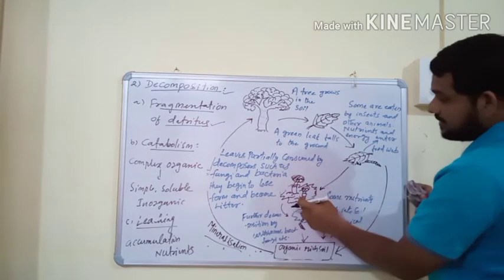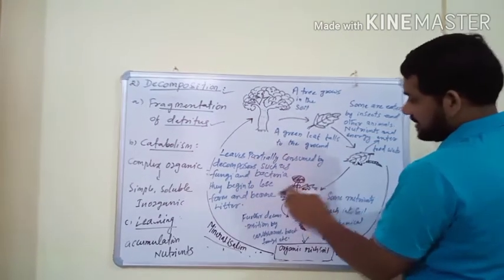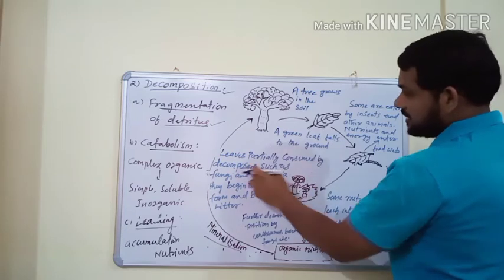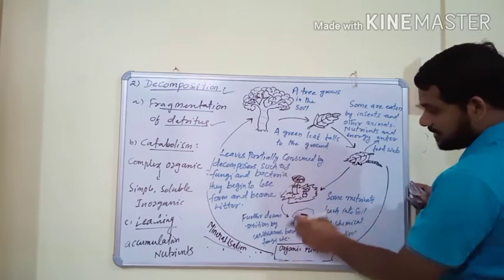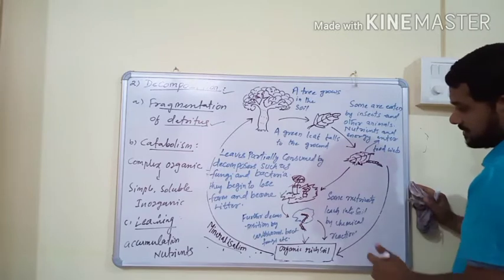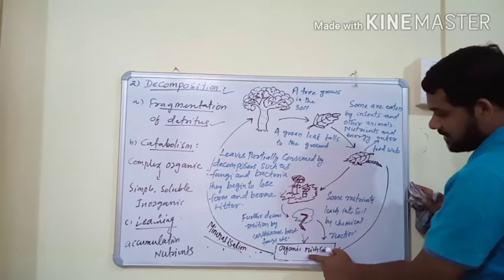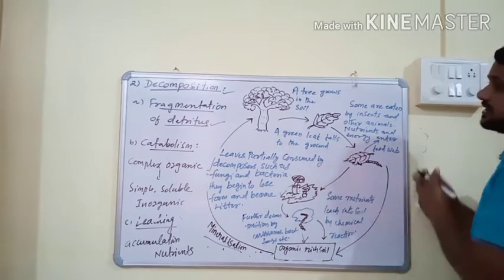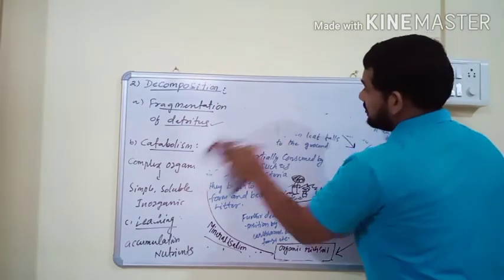These are the leaves, partially consumed by decomposer organisms. This is the further decomposition by some of the organisms, and finally some nutrients are leached into the soil. This is the schematic representation of the decomposition process.